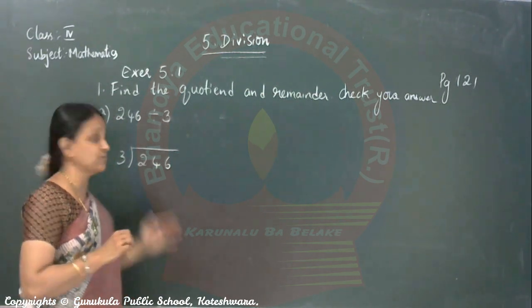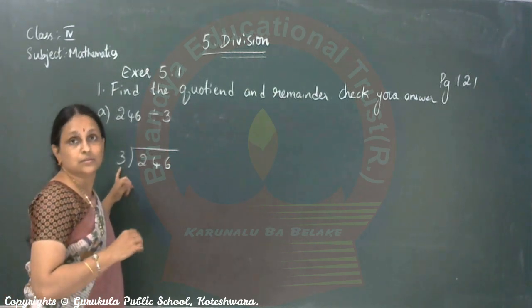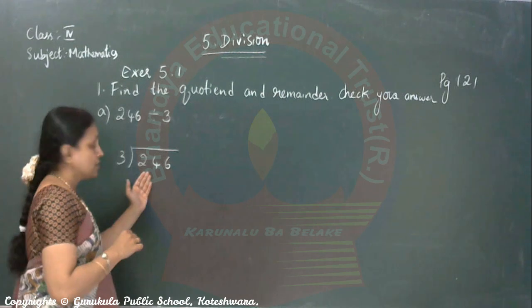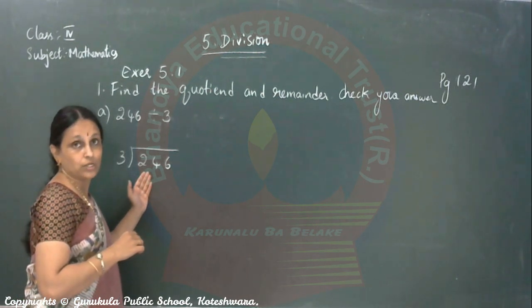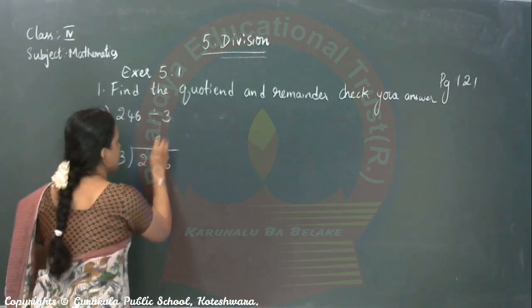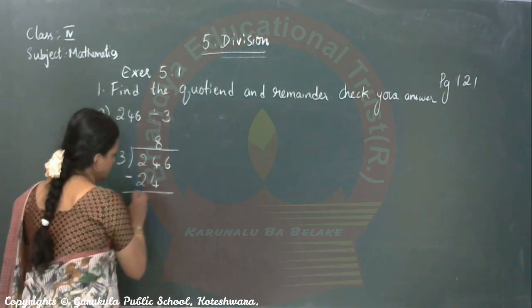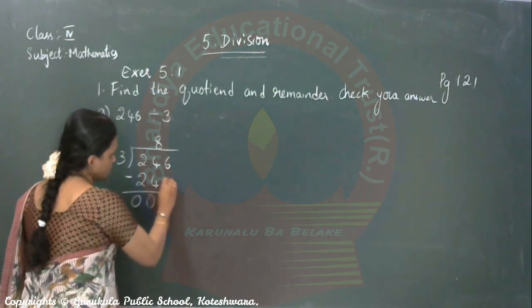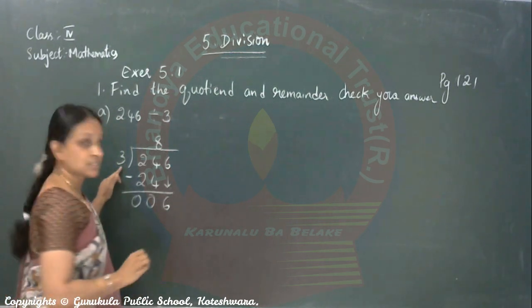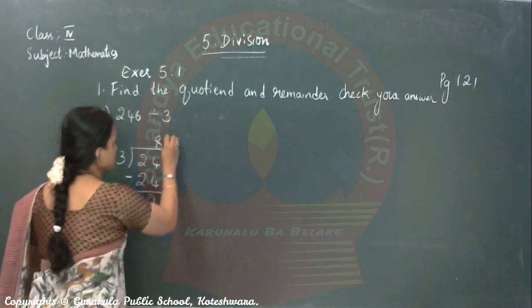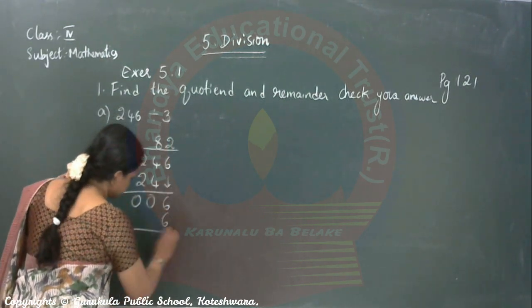Very near to 24. I will not tell 3 ones are. You have to tell and find out and write. What is it? 3 8s are 24. 0, 0. 6 will come down. Next, 3 into what is 6 or very near to 6? Of course, it is 3 2s are 6.